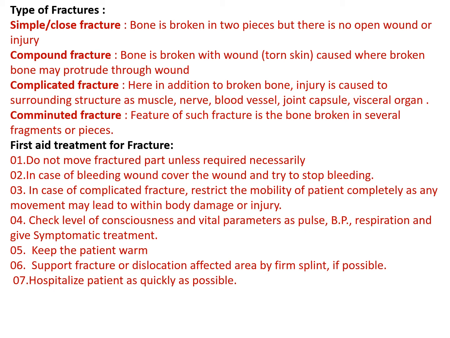Complicated fracture: here, in addition to broken bone, injury is also caused to the surrounding structures such as muscle, nerves, blood vessels, joint capsules, visceral organs. Comminuted fracture: the feature of such a fracture is the bone broken in several fragments or pieces.